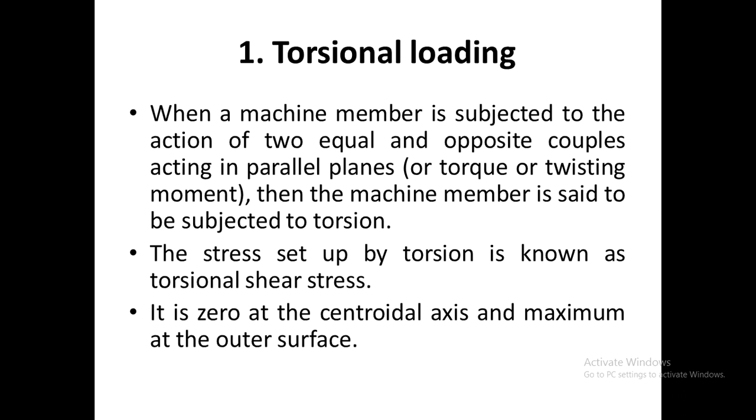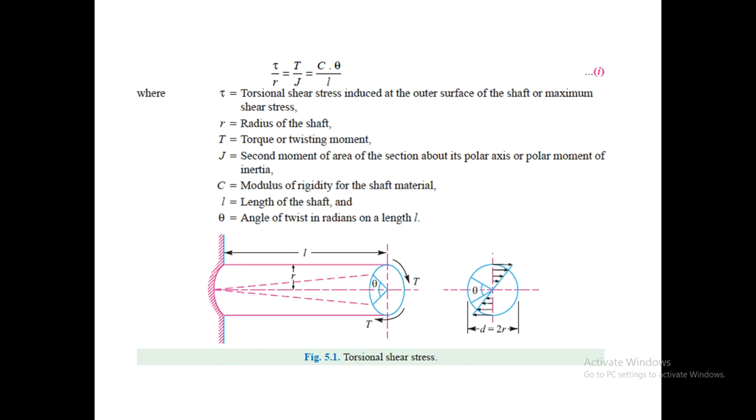The first one is torsional forces or torsional loading. Torsion is nothing but a rotating or twisting force. The equation associated with the torsional force is tau by r equals T by J equals C theta by L. Tau is the torsional shear stress acting on the outer surface of the shaft where it is maximum, r is the radius of the shaft, T is the torque or twisting moment, J is the polar moment of inertia, C is the modulus of rigidity, L is the length of the shaft, and theta is the angle of twist in radians over a length L.